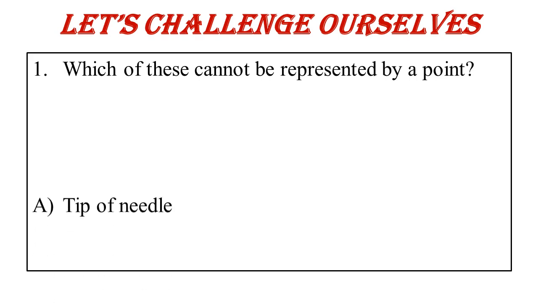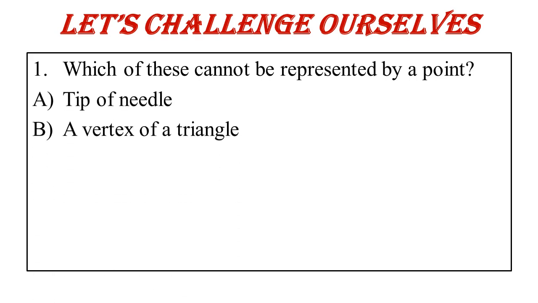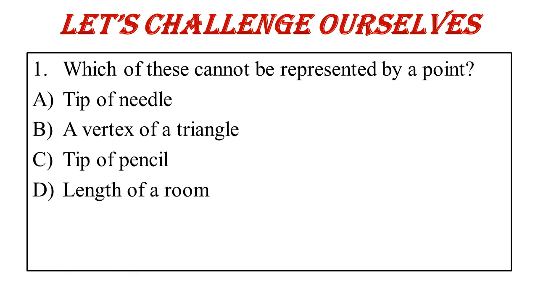Let us see. Tip of a needle, vertex of a triangle, tip of a pencil, and length of a room. Tip of a needle, pointed, point. Vertex of a triangle, corner of two sides, point. Tip of a pencil, again point. Length of a room does not denote a point because it is stretched. It has length. It is actually denoting a line segment. So here we can say option D is correct. Now let me move on to the next one.